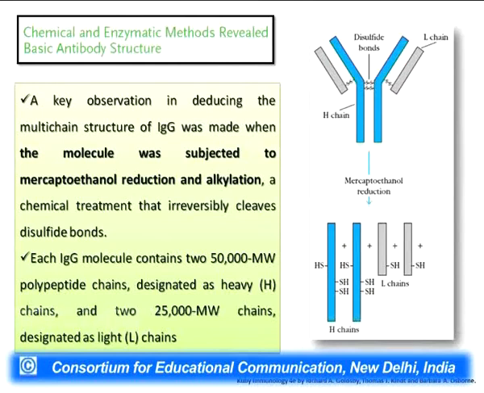So they designated the two high molecular weight chains as the heavy chains, while the two low molecular weight chains of 25,000 molecular weight were designated as the light chains. Through this experiment, they deciphered that the antibody contained 4 different chains, of which 2 are called the heavy chains and 2 are called the light chains.